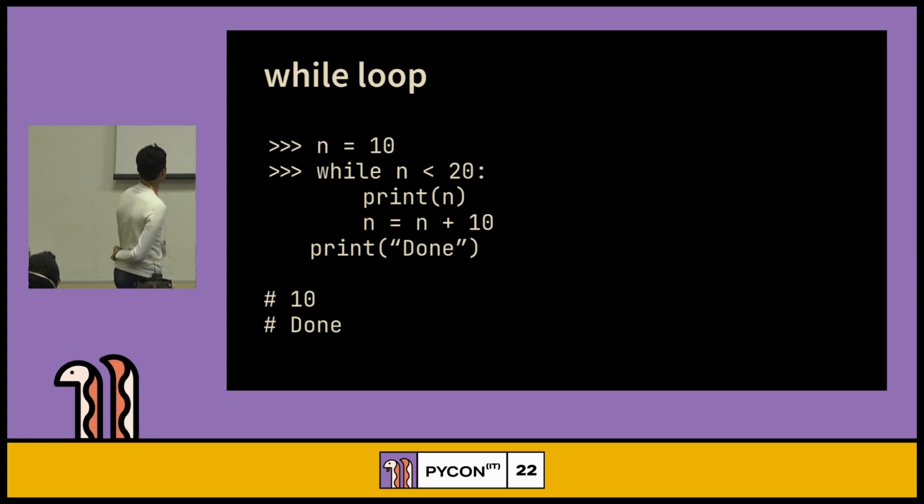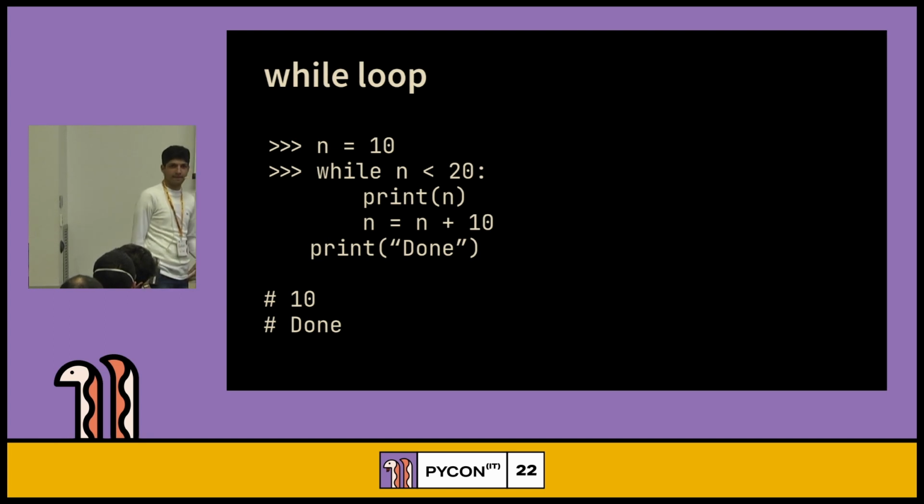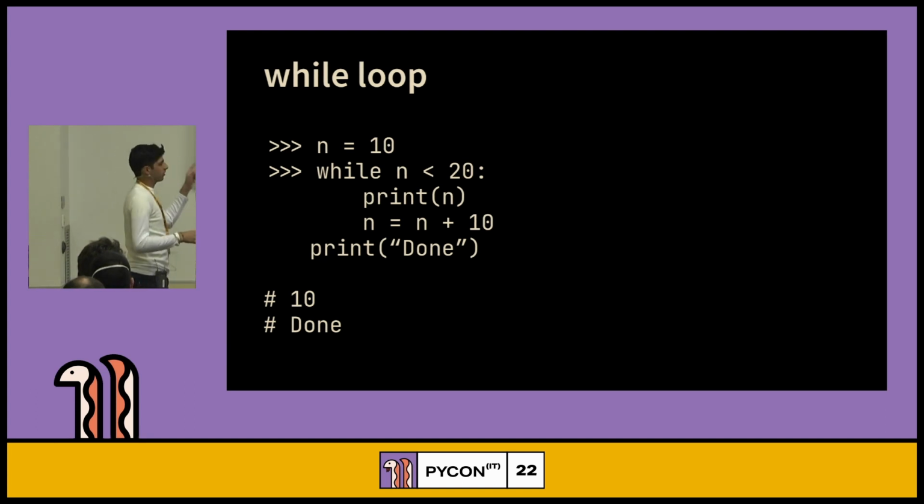Okay, I'm going to explain this. We have a variable called n, a container, as a variable. It has an integer 10. While n is less than 20, print n. I hope you know the meaning of that, print n, right? You might be confused by n equals n plus 10. If n is 10, n equals n plus 10 is adding 10 to 10, so it's just printing 10 first, because 10 plus 10 is going to be 20, and if this is 20, the loop is done.